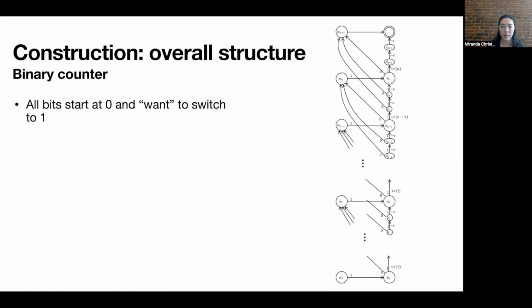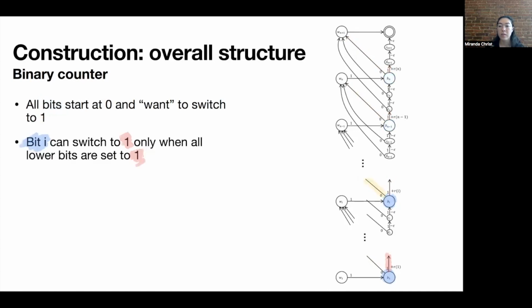Shown here is the structure of our MDP, which simulates a binary counter, where the highlighted nodes represent bits. And the bits in particular have 2 actions. One is labeled 0, and one is labeled 1. And when we show our lower bound, we're going to start with a policy where all of these bits start by selecting their 0 actions, and they all want to switch to their 1 action. So the optimal policy that we're trying to find is the policy where all of these bits select their actions 1.